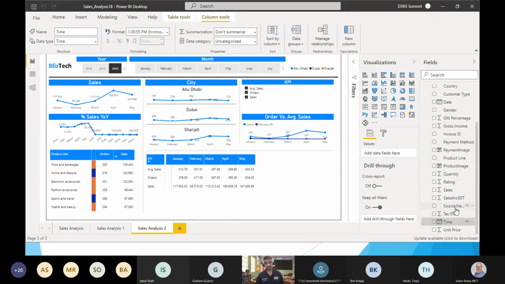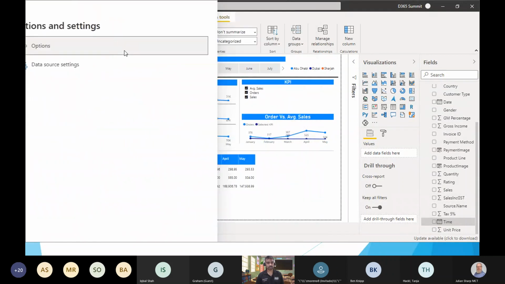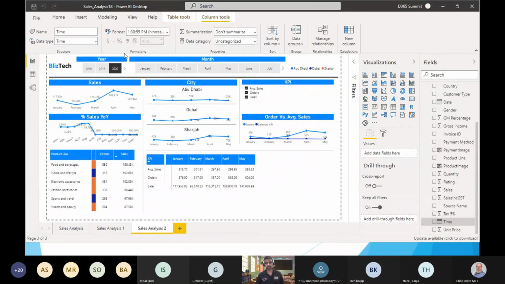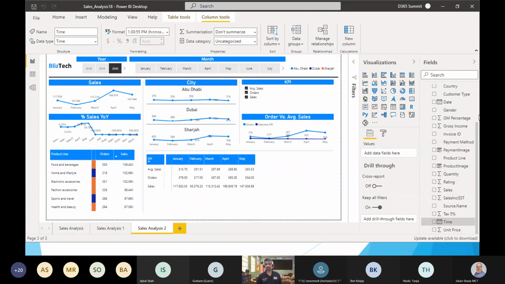This is auto. So you need to go back here, go to the options and settings, go to the options, and you want the time intelligence function to not do this. You can uncheck this one. So this will not pick up all the dates and time. So you need to then manually define.